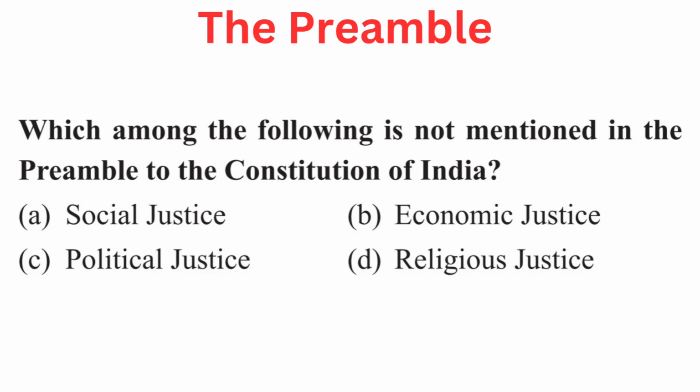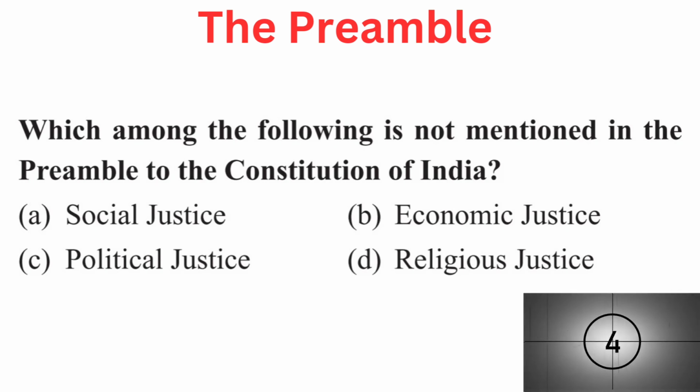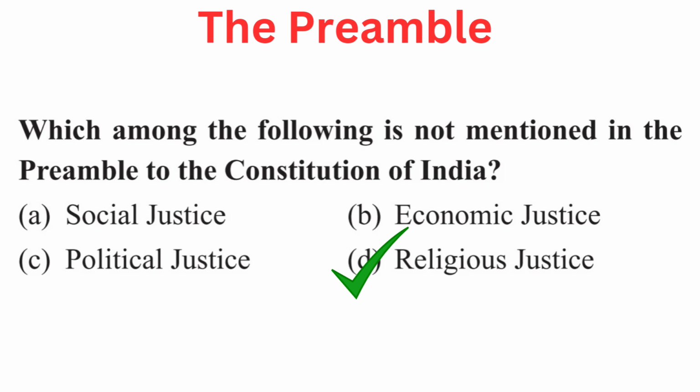Your question is, which among the following is not mentioned in the preamble to the Constitution of India? Your options are A. Social justice, B. Economic justice, C. Political justice, or D. Religious justice. Right answer is D. Religious justice.